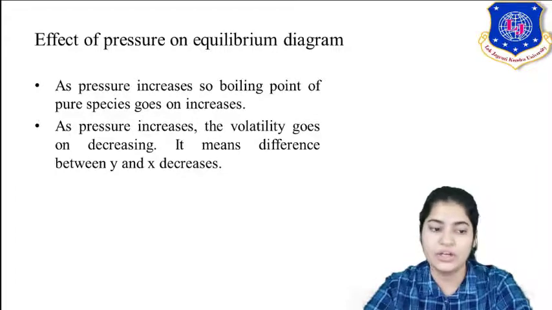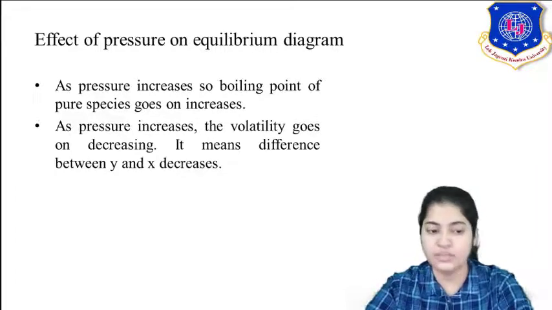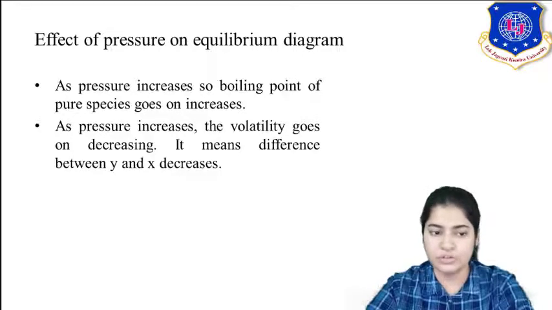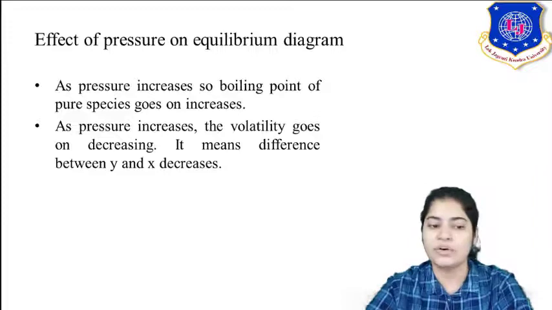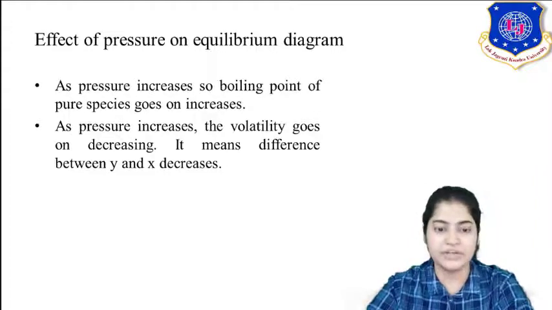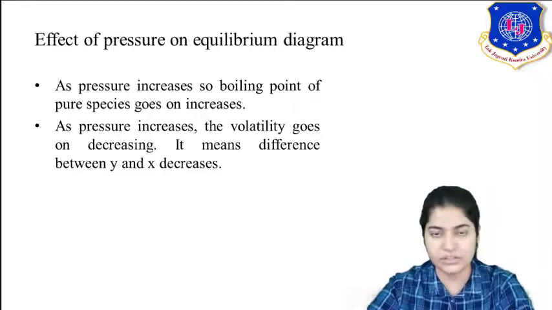Now, as pressure increases, the volatility goes on decreasing. It means the difference between x and y decreases. You can relate it yourself: you're increasing the pressure. What is volatility at the end? It is the tendency of vapors to escape from the liquid surface. Of course, as you increase the pressure, your volatility is going to decrease. Your vapors are not going to form that easily.